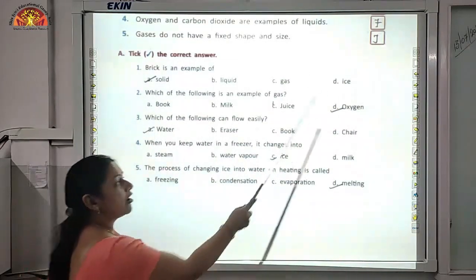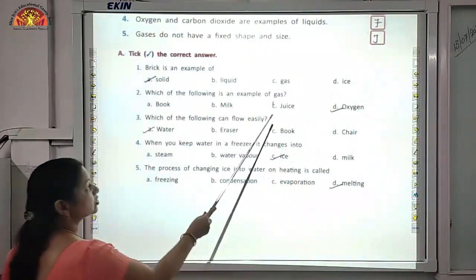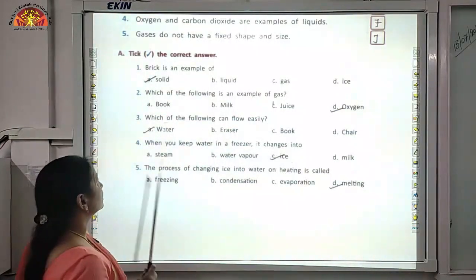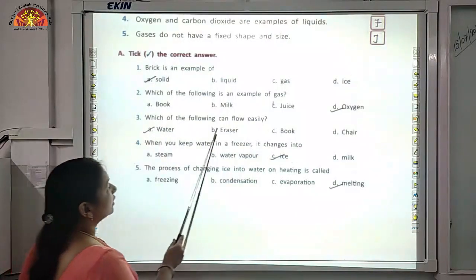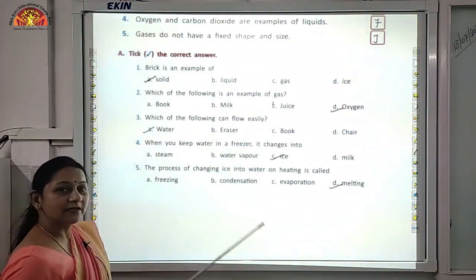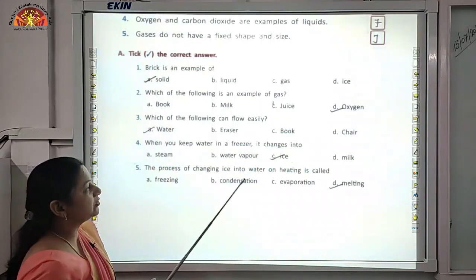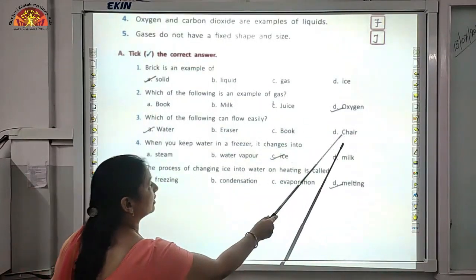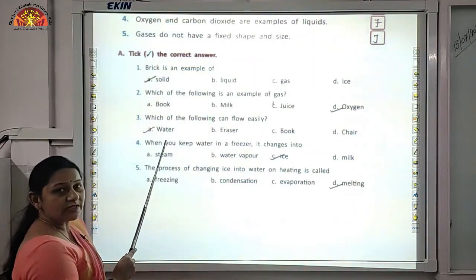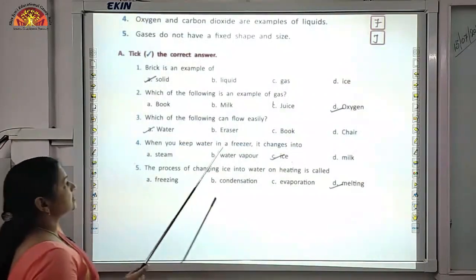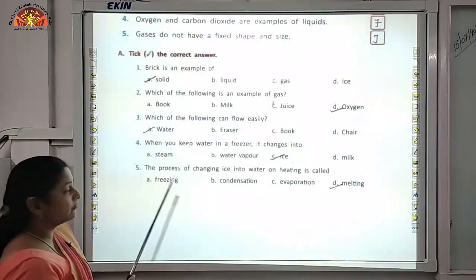Among these, oxygen is the gas because juice and milk come under liquids and book is a solid. Third one, which of the following can flow easily? Yes, we know that liquids flow easily and gases flow easily. Among these, water, eraser, book and chair, only water is in the liquid form. Eraser, book and chair are solids. So, we are going to take A option, water.